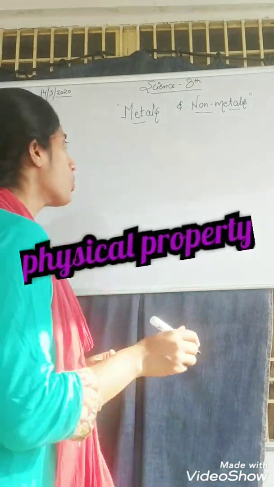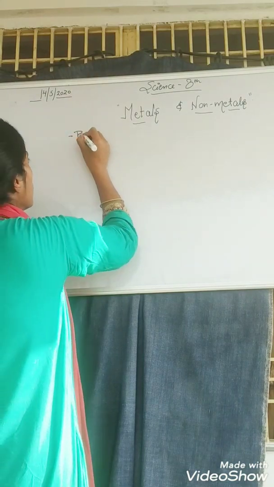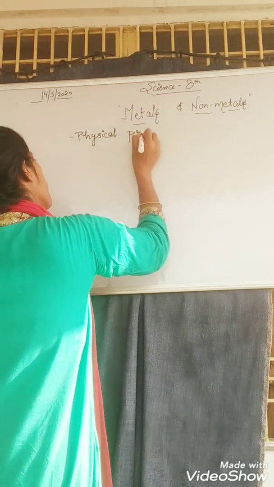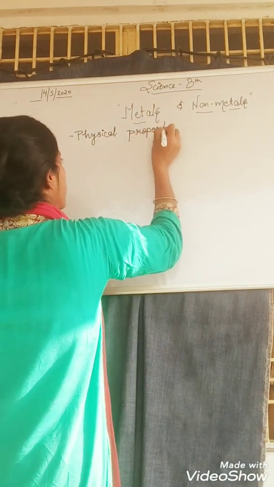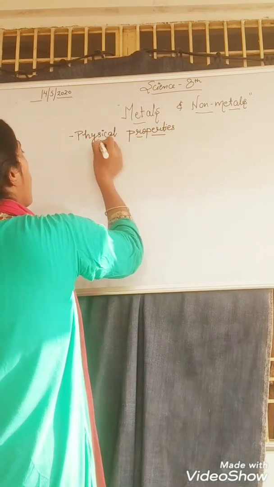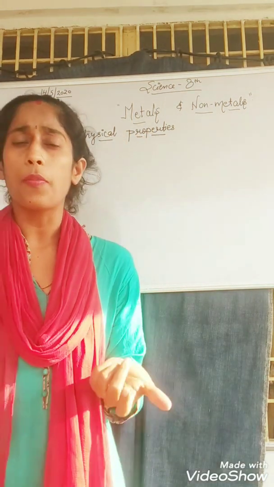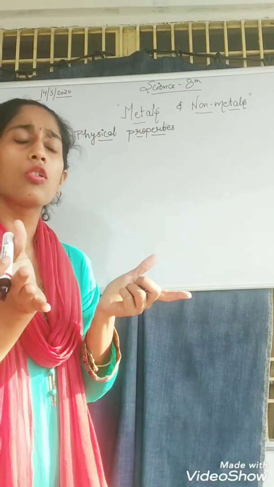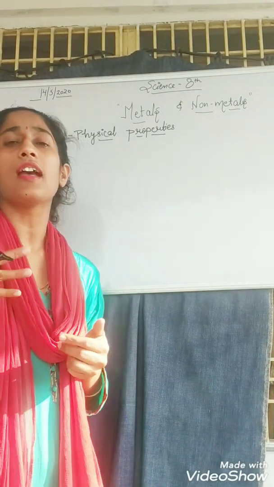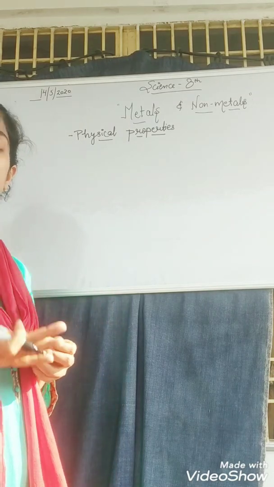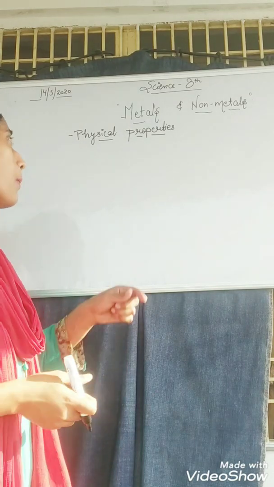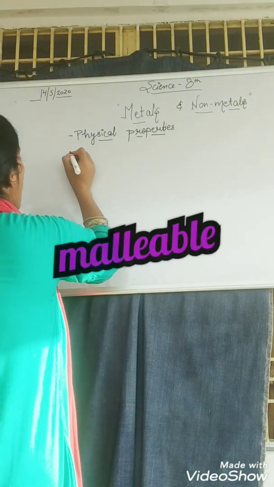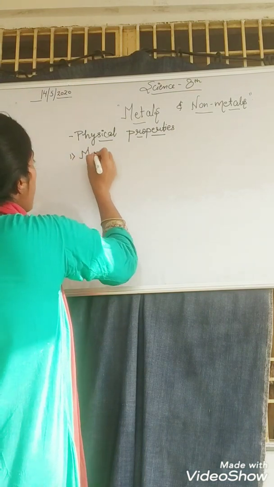Starting from the first point, in the physical properties, I already told you that these are properties that show the appearance of any material, meaning outside structure or outside appearance, its nature. So first of all we will talk about malleability.